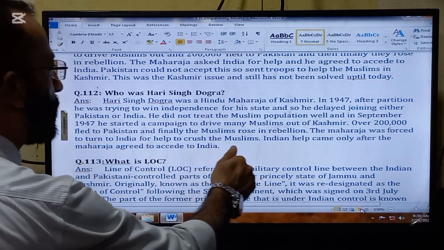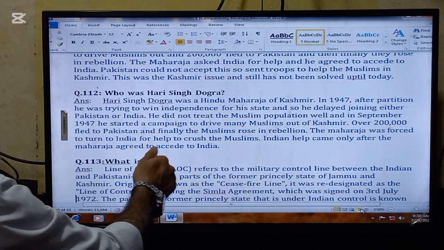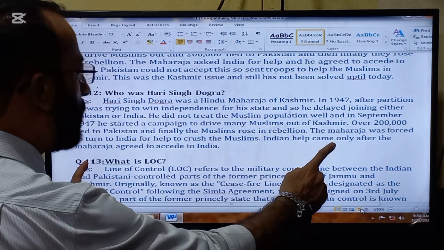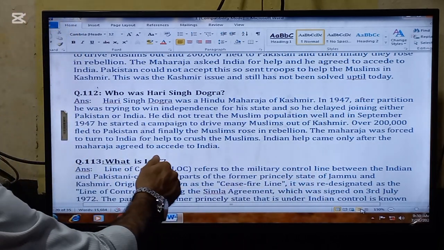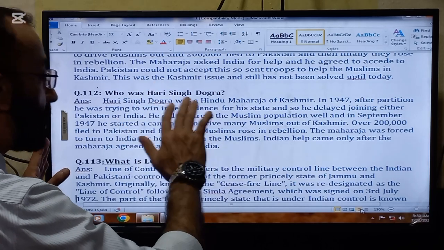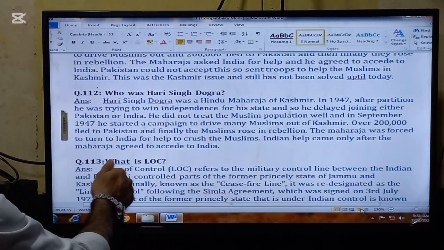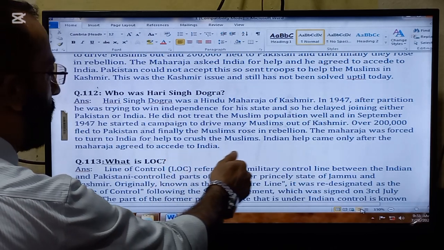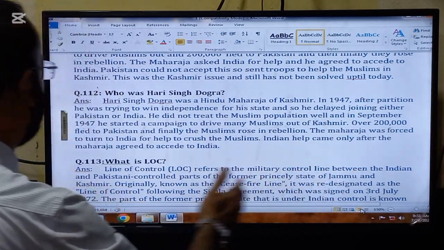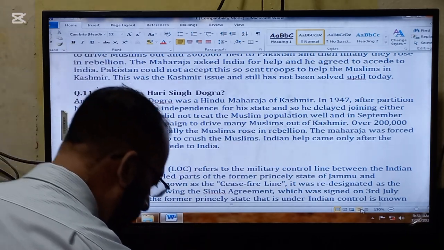He did not treat the Muslim population well, and in September 1947 he started a campaign to drive many Muslims out of Kashmir. Over 200,000 fled to Pakistan, and finally the Muslims rose in rebellion because he was trying to suppress them. The Maharaja was forced to turn to India for help to crush the Muslims. Indian help came only after the Maharaja agreed to accede to India.